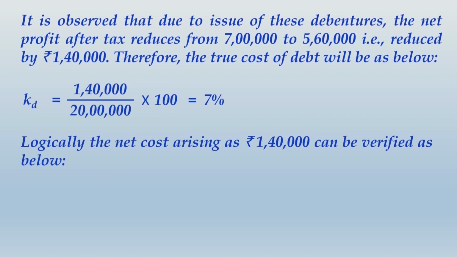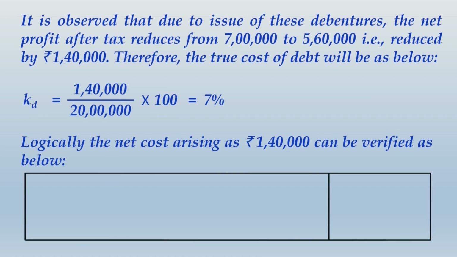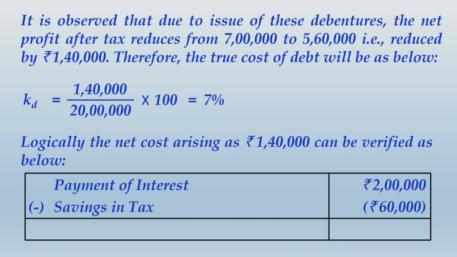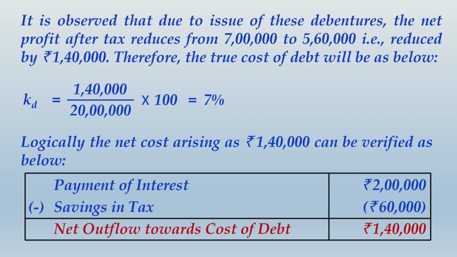Logically the net cost arising as rupees 1 lakh 40,000 can be verified as below. Now this verification can be done from the earlier workings that you have already made. Payment of interest is rupees 2 lakhs and there is some savings in tax amounting to rupees 60,000. So the net outflow towards cost of debt comes to rupees 1 lakh 40,000 only. Let us move ahead and write something more which is relating to this.